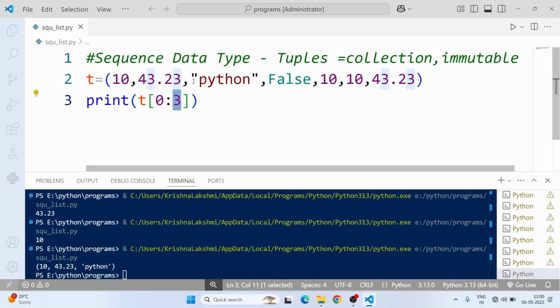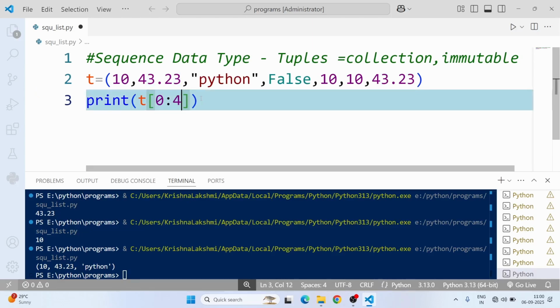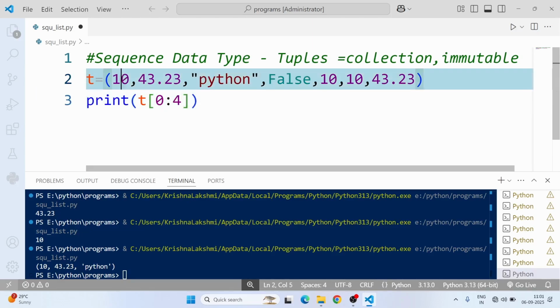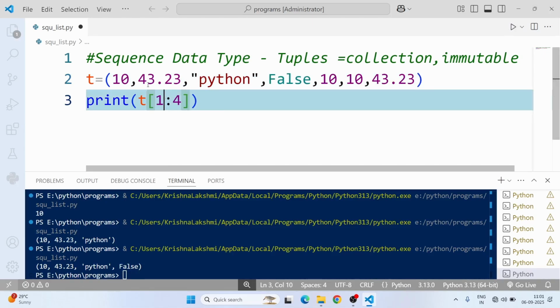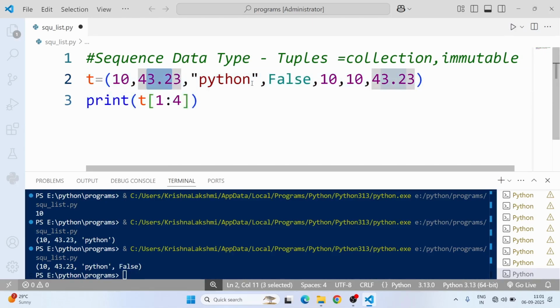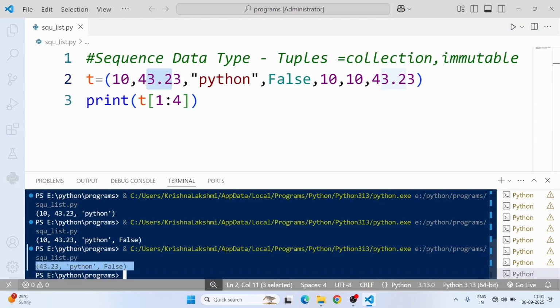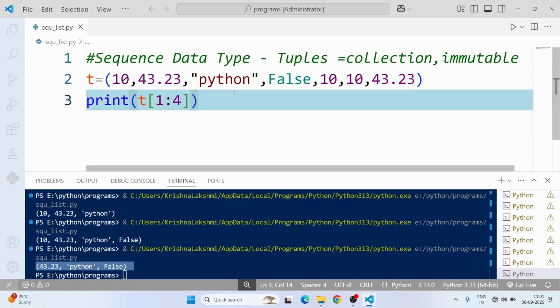Suppose I give 4, that means 4 values from the beginning, 0 to 4: 1, 2, 3, 4. Run this code. Suppose I give 1 to 4, that means 43.23 to false. So tuple supports the slice operation also.